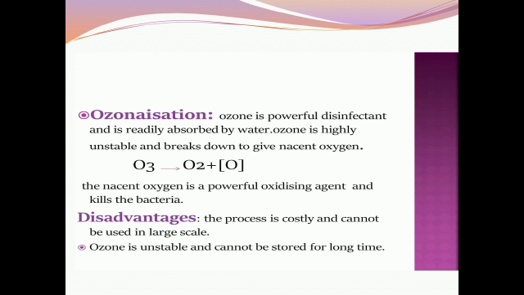Ozonization is nothing but ozone gas being passed through the water. Ozone is a powerful disinfectant and it is readily absorbed by the water. Ozone is highly unstable and breaks down to give nascent oxygen. This nascent oxygen is a powerful oxidizing agent and it kills the bacteria.